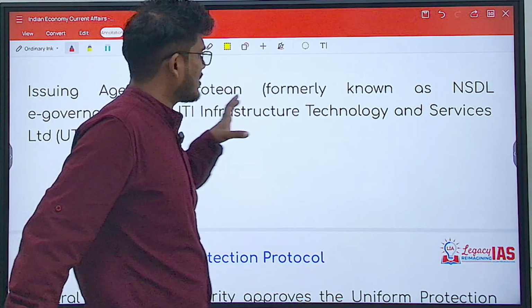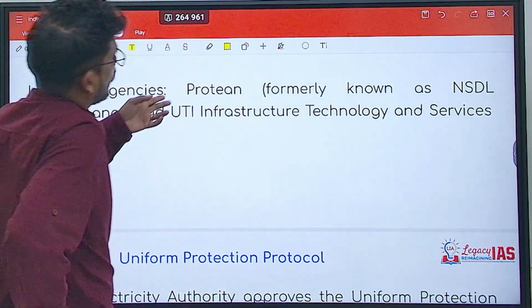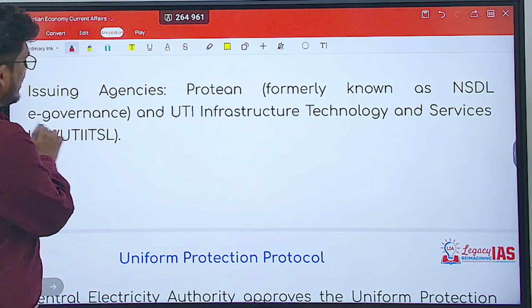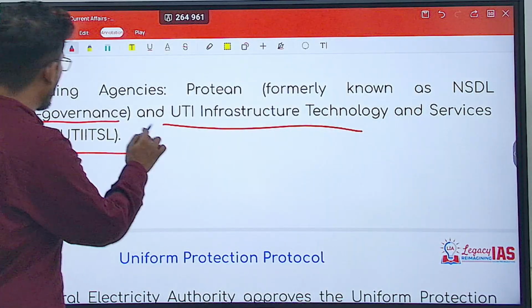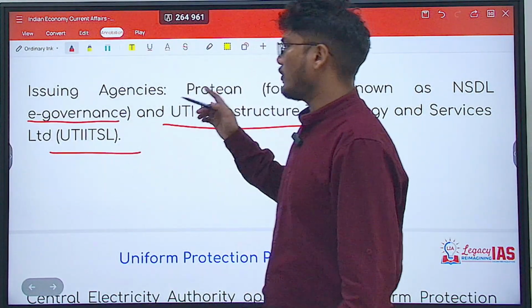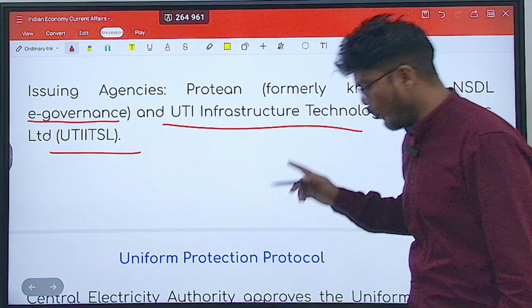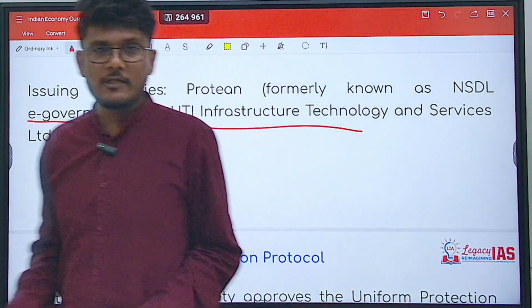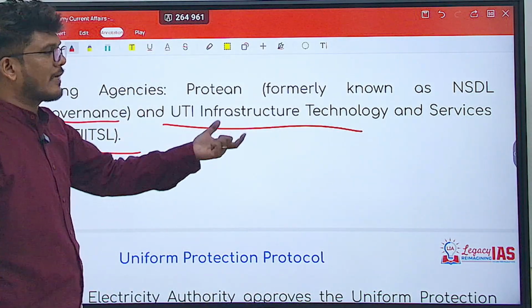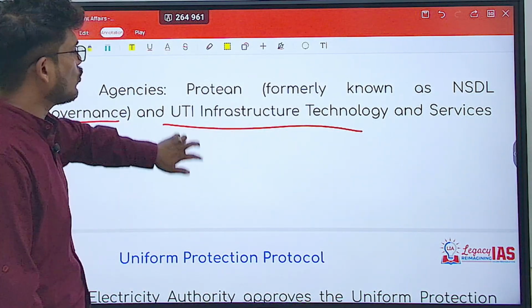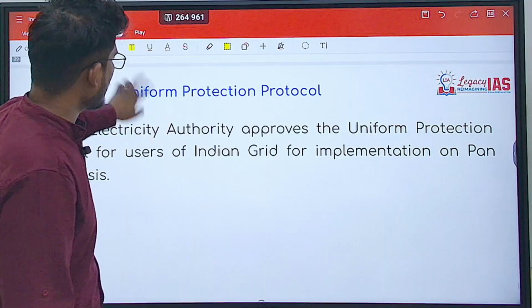What are the agencies that provide this? Protean, formerly known as NSDL, and UTI Infrastructure Technology and Services, UTI ITSL. These are the two agencies that provide you the PAN card. So if you want a new copy of the PAN card, you can go on either of the websites and get your PAN card. These are the two issuing agencies.